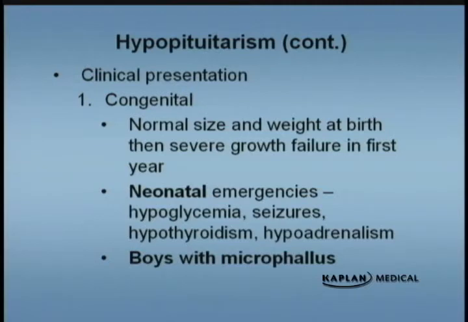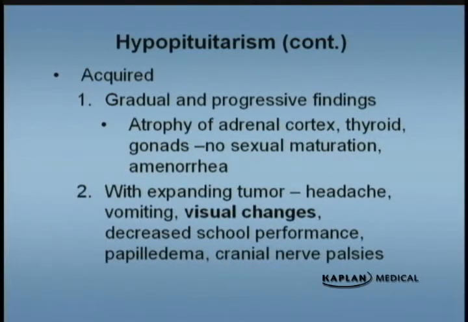In the neonate, they can present with severe hypoglycemia and seizures. They can also have hypothyroidism and hypoadrenalism, which would lead the patient to be hypotensive. It is also suspected in boys who have a microphallus. Acquired is usually gradual but progressive findings. So that means that they will have atrophy of the adrenal cortex, maybe the thyroid, and also the gonads, because the whole axis has been disrupted, and these patients may not have sexual maturation or may have amenorrhea. So that's some part of your differential diagnosis for amenorrhea.